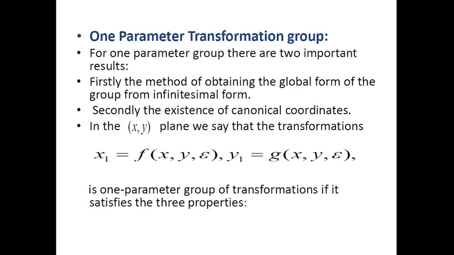Here we are given a transformation in the xy plane, and if that transformation satisfies three properties, then we call this transformation a one parameter group of point transformations. The three properties are the closure property, identity property and inverse property.